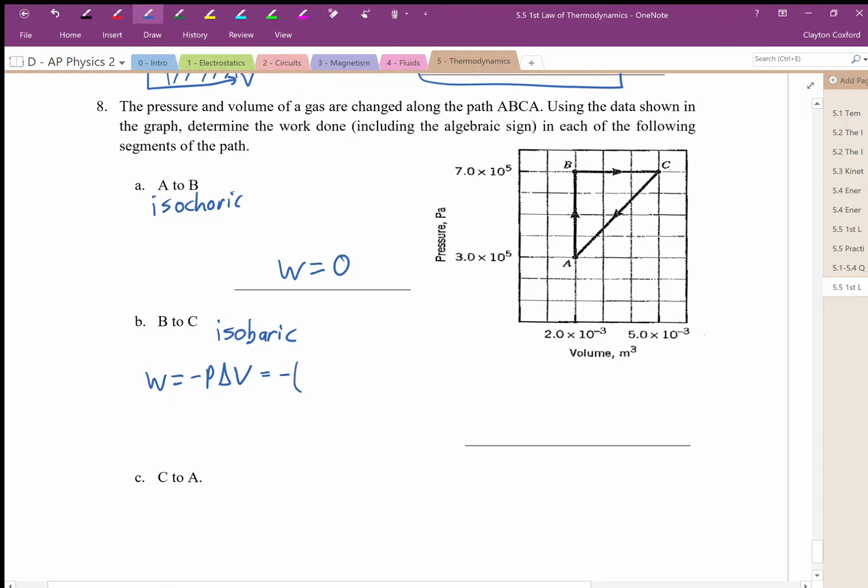So negative, the pressure is 7 times 10 to the 5 pascals. The change in volume is the final volume, 5 times 10 to the negative 3, minus the initial volume, 2 times 10 to the negative 3. And we end up with work being negative 2100 joules. Negative meaning work done by the gas.